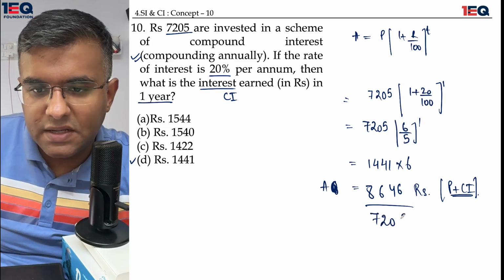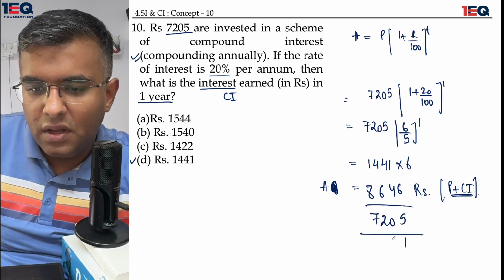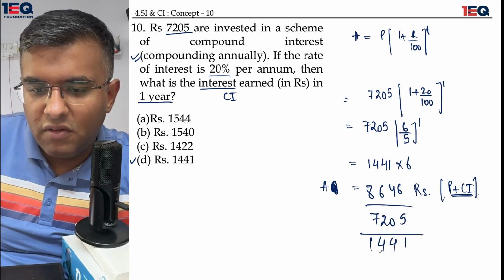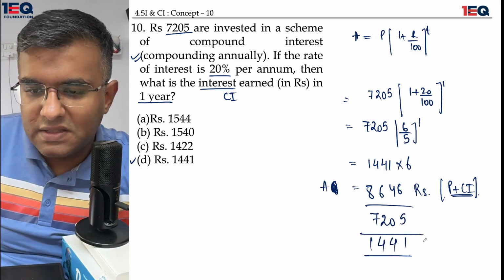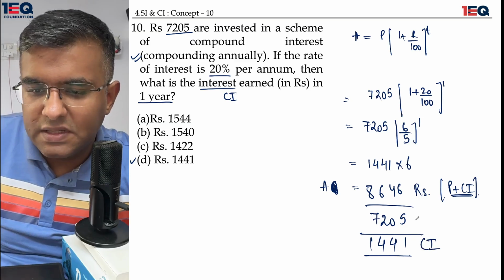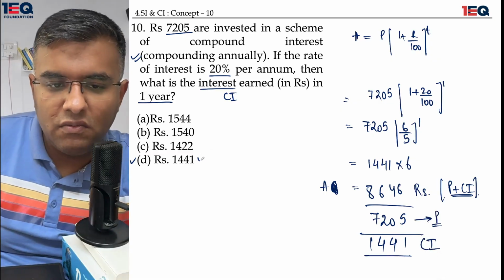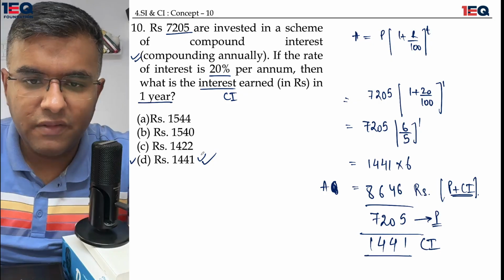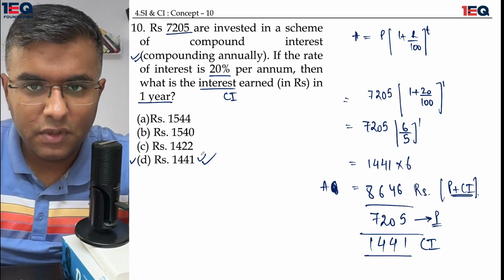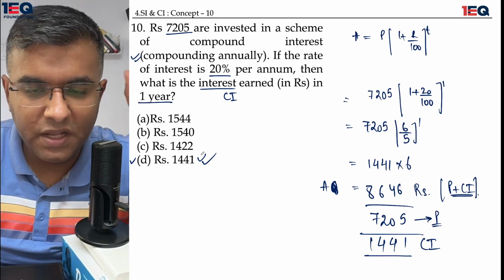I would subtract 7205 from this value and I would get 1441. This is nothing but my CI, because this is the principal. So 1441 is going to be my final answer. Right? So I hope everybody understood it. Let's move to the next question.